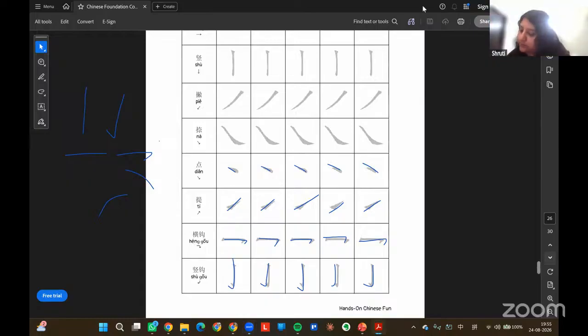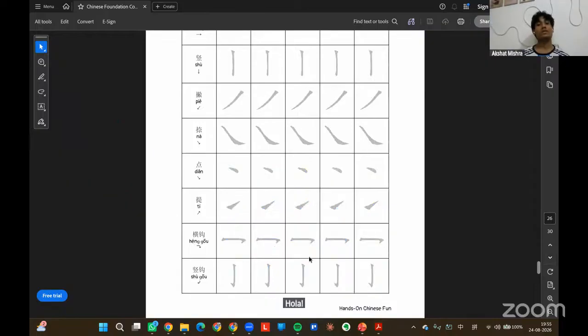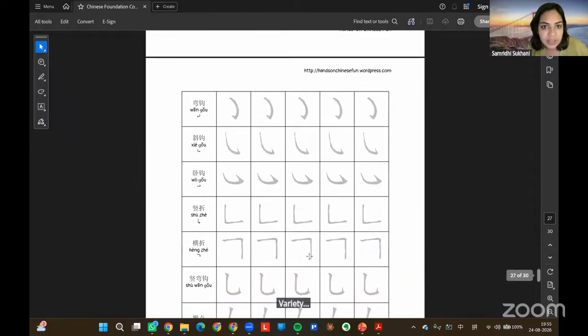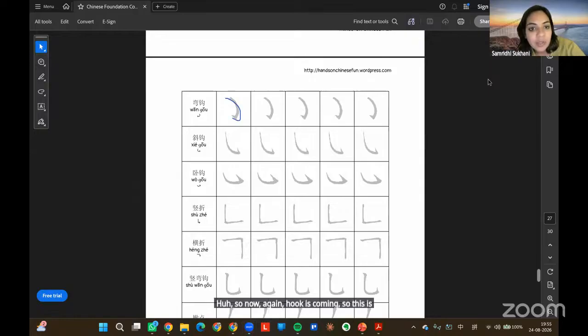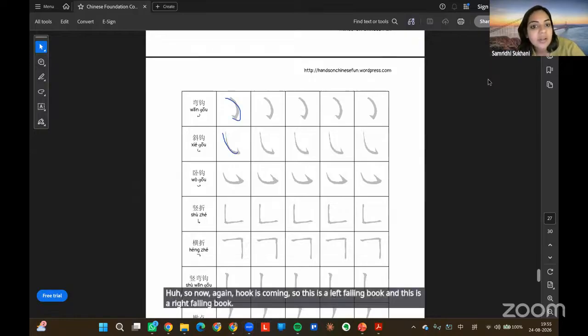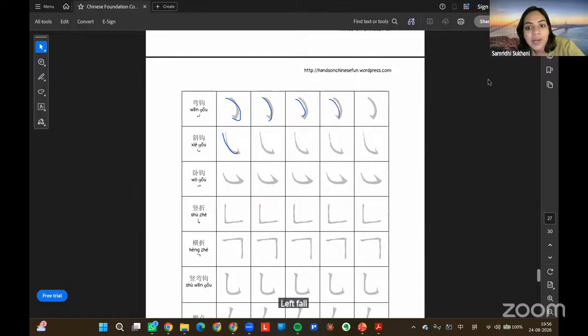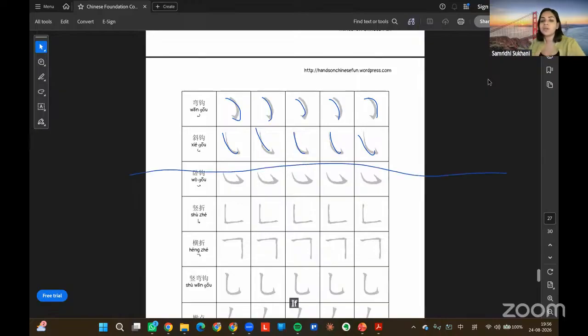Howla. Alrighty. Next few characters. So now again hook is coming. So this is a left falling hook and this is a right falling hook. Left falling hook and right falling hook. Just trace it. Just trace it. If you're done till here, these are basic strokes in Chinese.